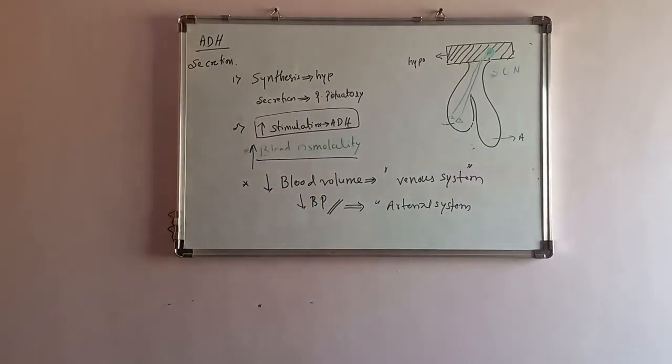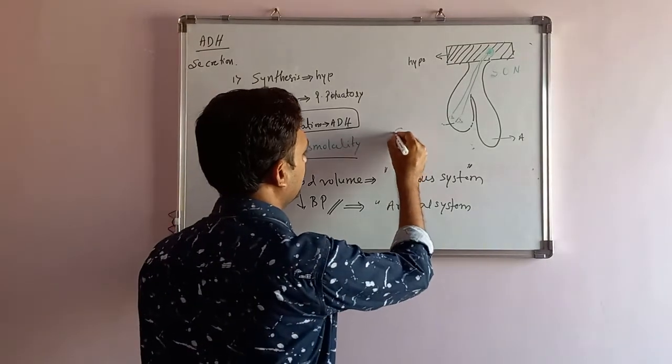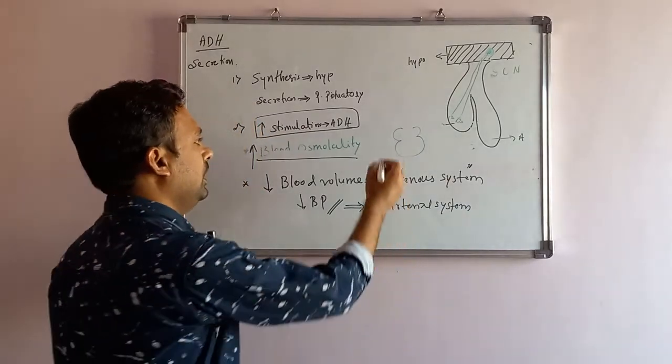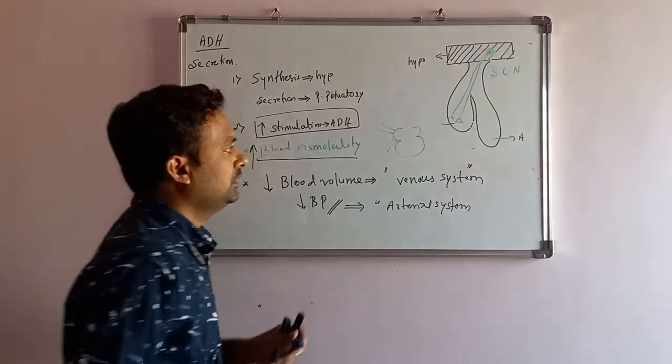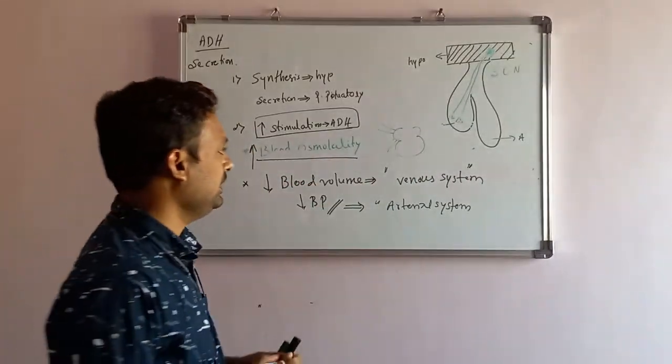See, this is the heart. The heart has the superior vena cava and inferior vena cava, which are the venous system.